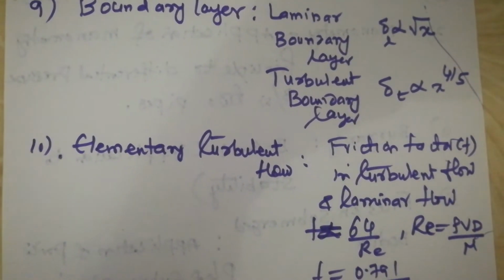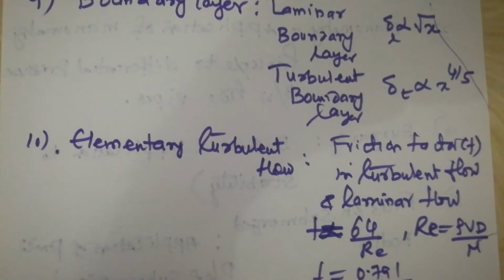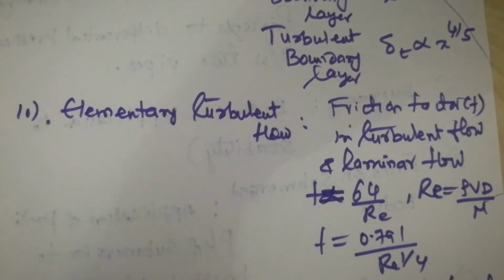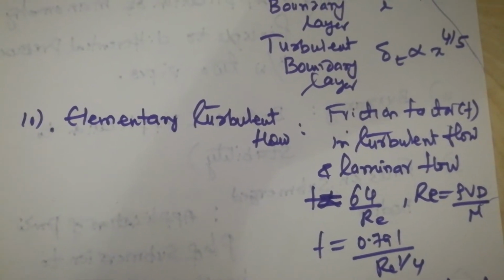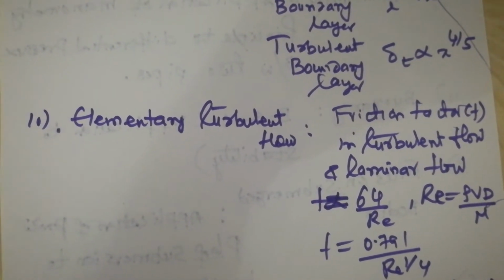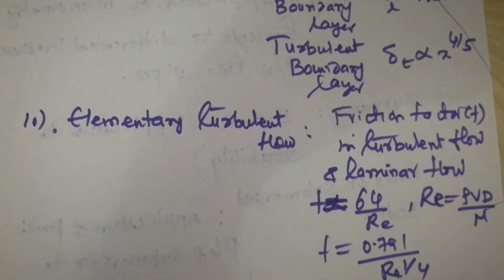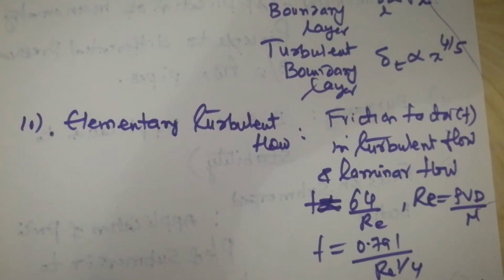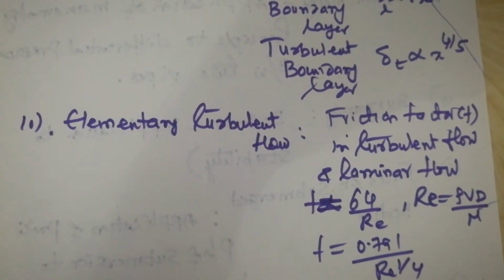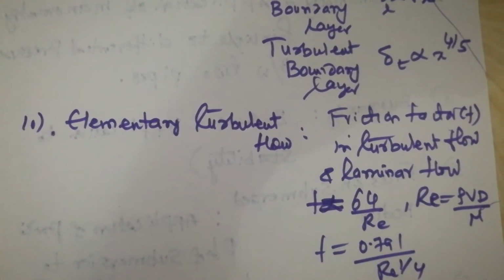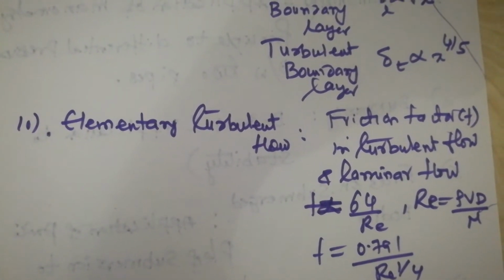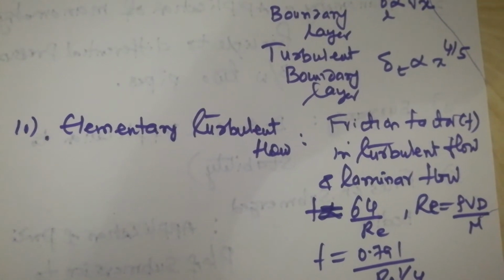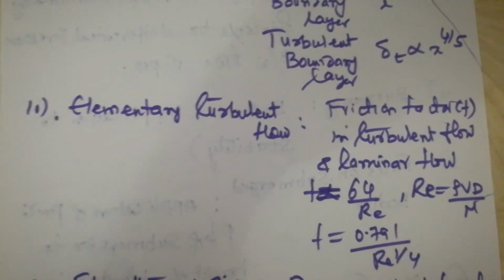Normally f is equal to 64 by Re, where Re is the Reynolds number, and f is equal to 0.791 by Re to the power of 1 by 4. The first formula gives the friction factor for laminar flow, and the second formula gives the friction factor for turbulent flow. So first of all, you have to find the Reynolds number, rho V d by mu, and then substitute and get the friction factor. You might be asked some short answer questions. I am expecting a problem in this.